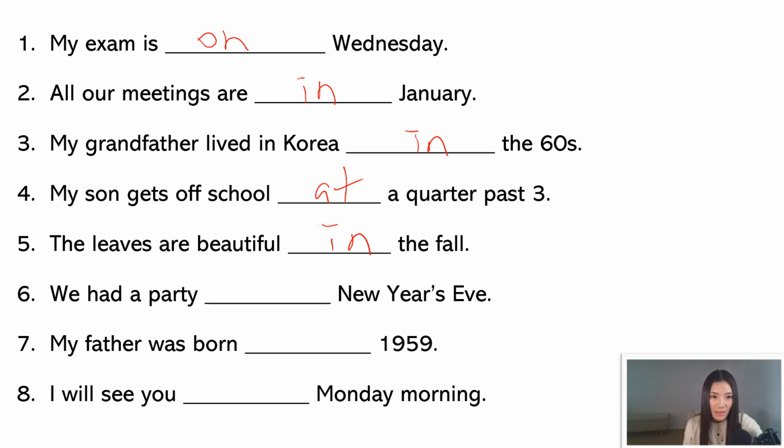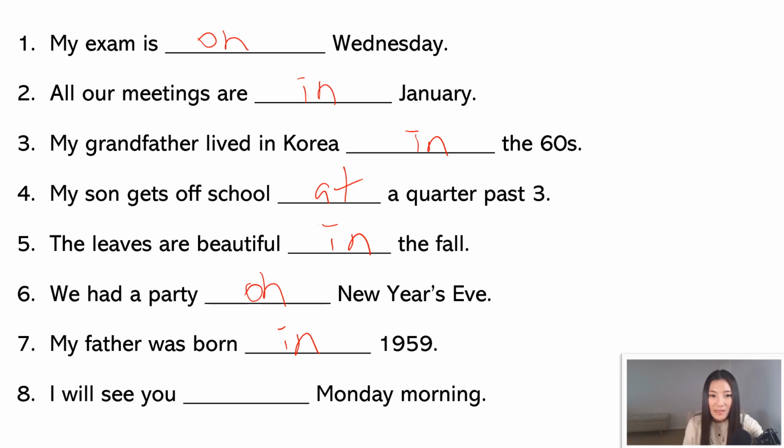Number 6, we had a party on New Year's Eve. New Year's Eve, just like New Year's Day, is a day, right? Like a holiday sort of. So we're going to use on. Number 7, my father was born in 1959. Year is in.